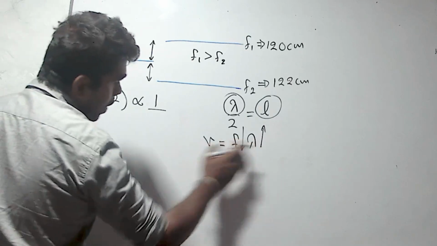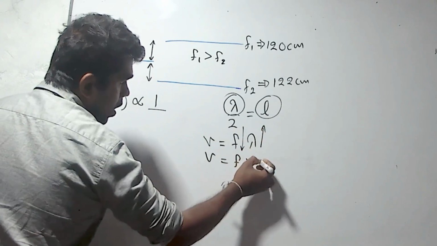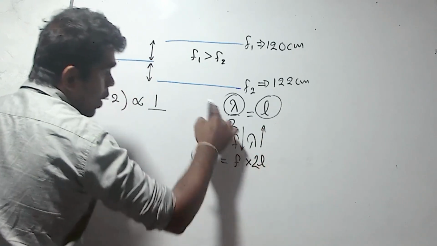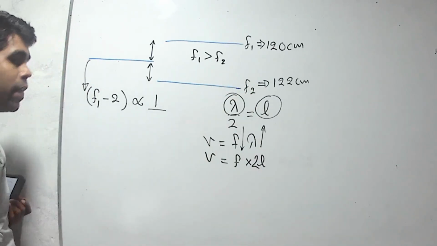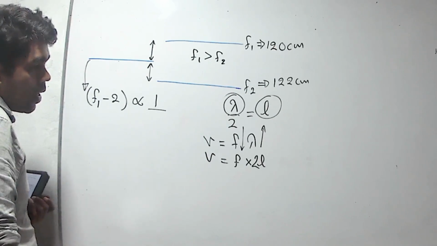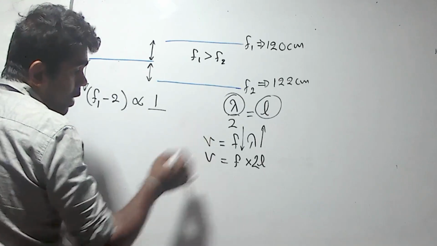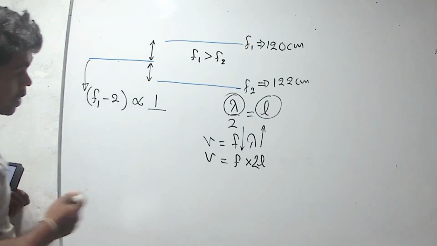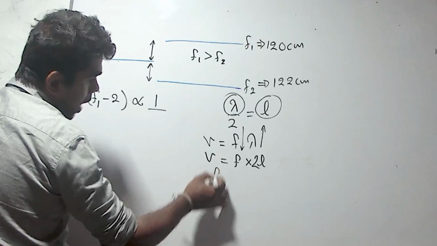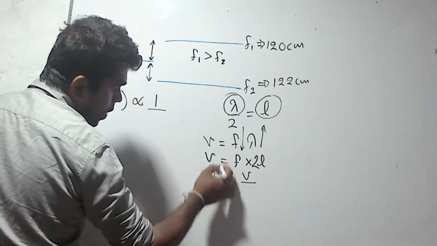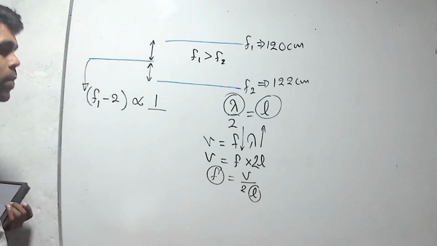I will derive it by using this equation: V equals F times lambda, where lambda is 2L. According to this equation, I have considered the fundamental, but they have not given the corresponding overtone number. But for any overtone number, we can get that frequency is inversely proportional to length.